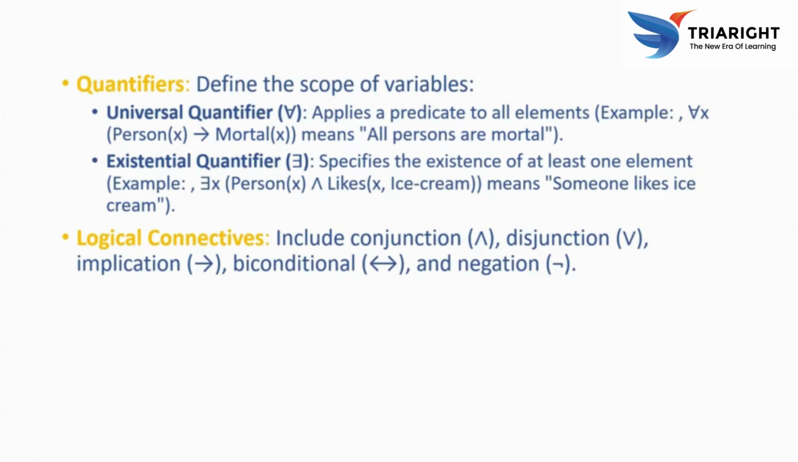Then we have the biconditional, which is nothing but if and only if. If both conditions are true, or both are false, that is, both conditions are satisfied, then it returns true. Negation we know is "not". It is the opposite of true or the opposite of false. If the value is true, it must be replied as not true.